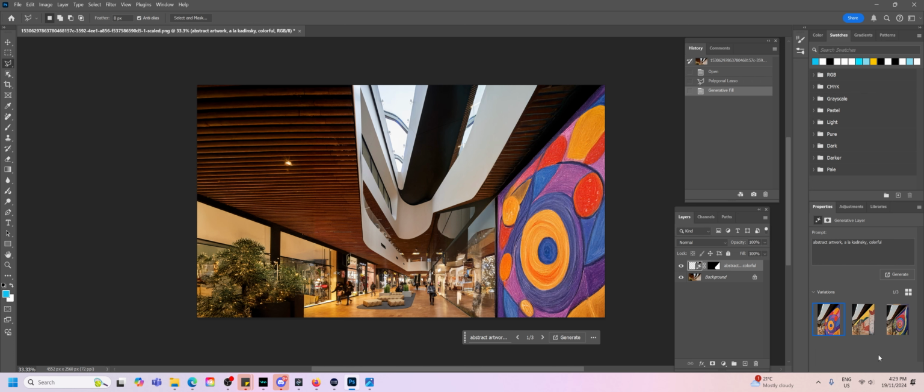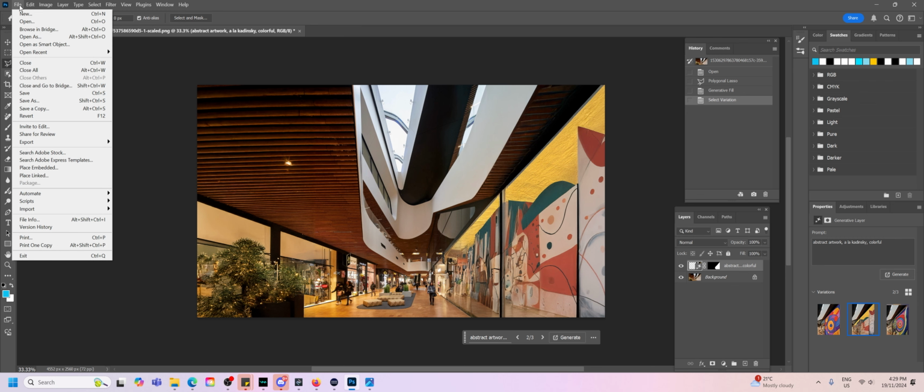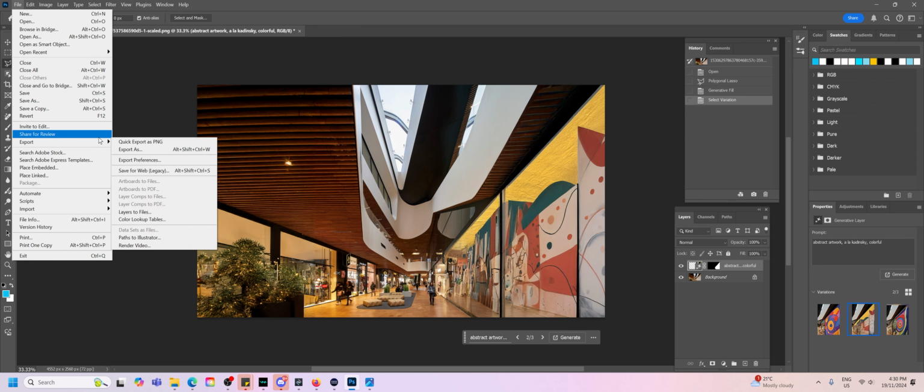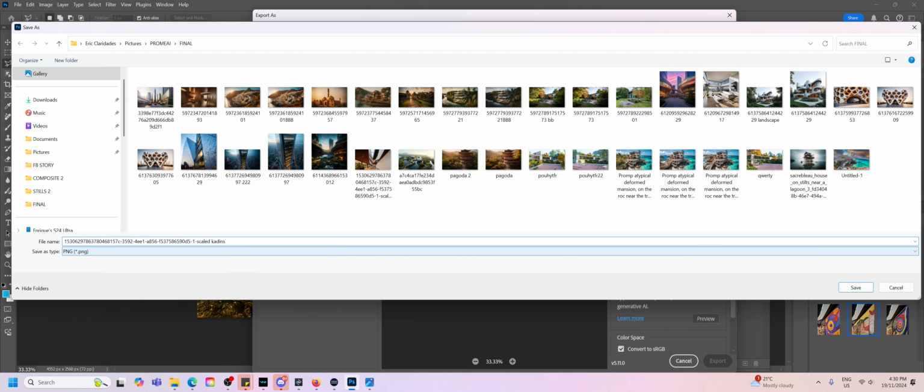There are 3 generations to choose from. I like the second one. So I'm going to save it. I'll go to Export as then export it as PNG.